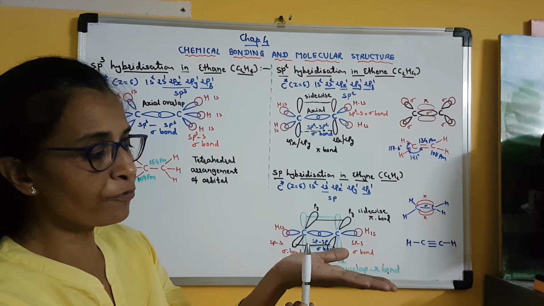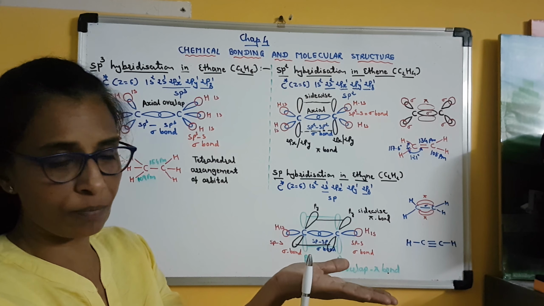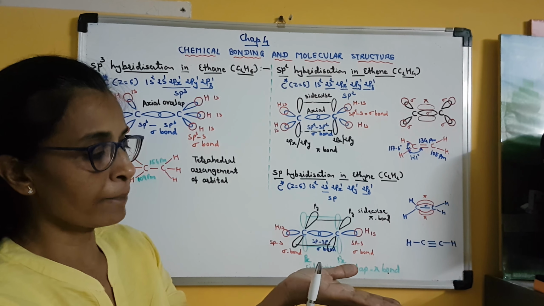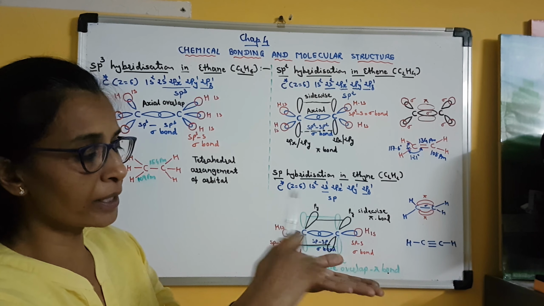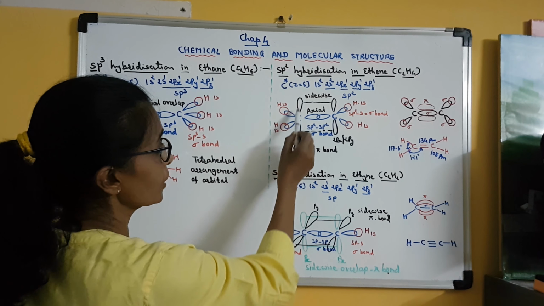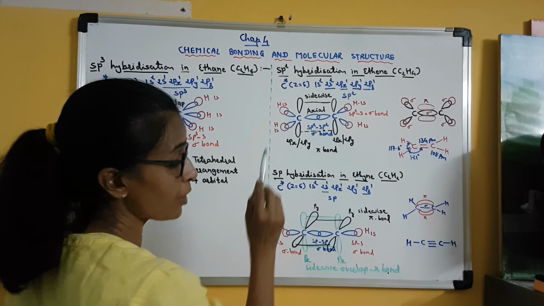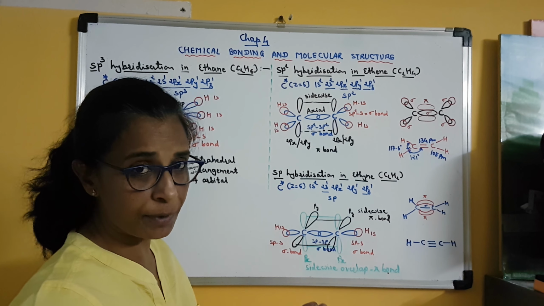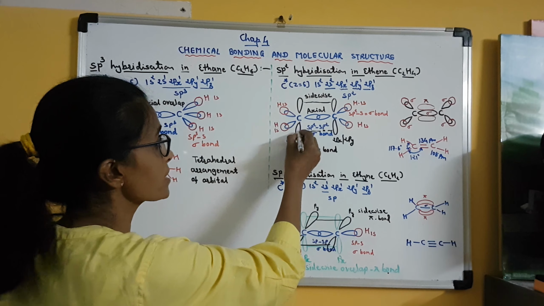Clear? So the bond formed by this perpendicular orbital will be perpendicular to all these bonds which are present in the same plane. So this px or py is not a hybrid orbital. You can see that it is a dumbbell shape.